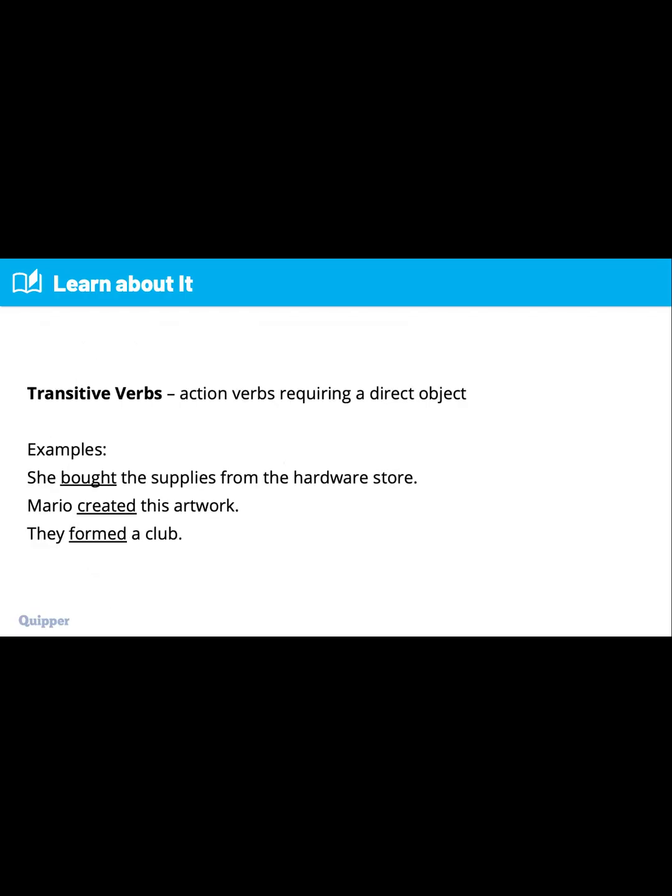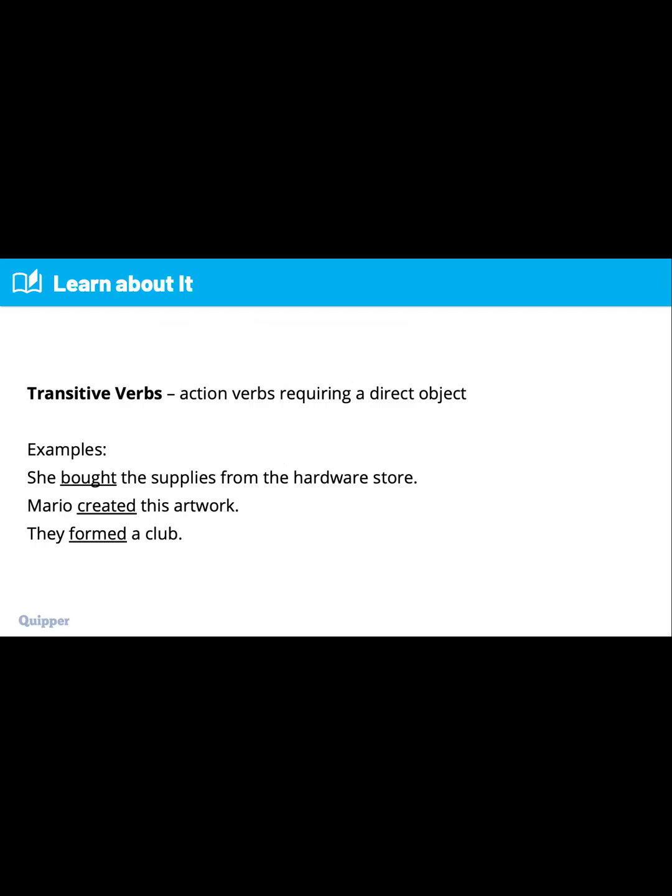Next, we also have here the transitive verb. Transitive verbs are action verbs requiring a direct object. So how do we do that? For example, she bought the supplies from the hardware store. Our transitive verb there is bought. So what do we mean by transitive verb?